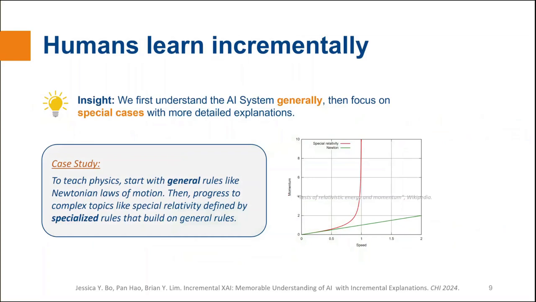As a high-level approach to explaining AI systems, we make an analogy to how humans learn. Users are first taught to understand the AI system generally, and then they can build on top with more detailed explanations for special cases. Analogously, in physics class at school, students are first taught general rules about physics, like Newtonian laws of motion. Then once a student masters the basic concepts, they can progress to complex topics like special relativity, which build on the general rules with additional special rules.